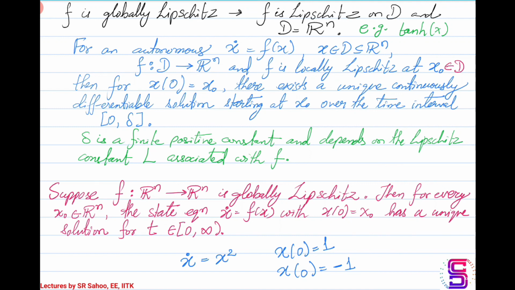When I say a solution exists over a time interval, essentially it means that it would not have escaped.